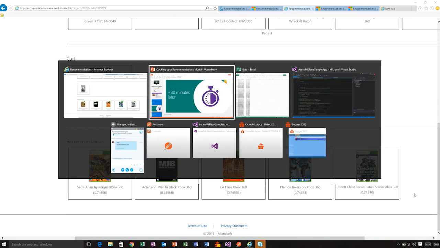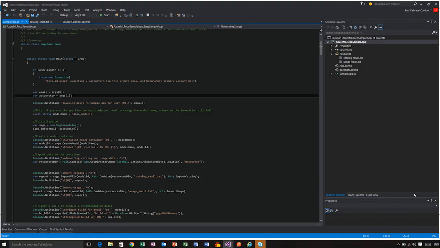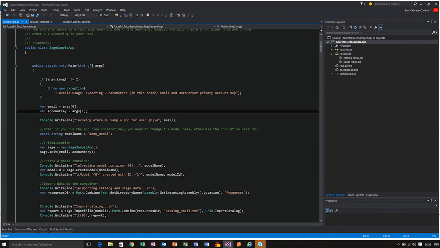Now, this is all great, and you already have a model by now, but I have to tell you that if you go to the gallery, you are also able to download the code to do exactly what we did in that UI. It's actually pretty simple, and I'll walk you through it. This is actually the exact code that you download in the sample.